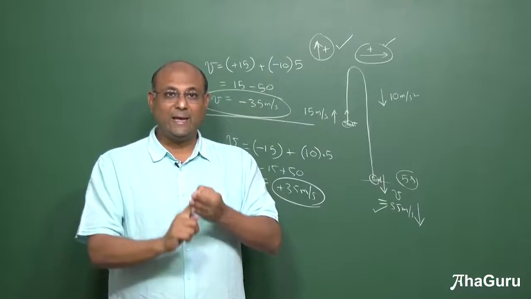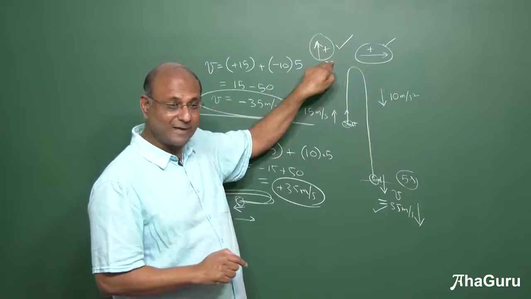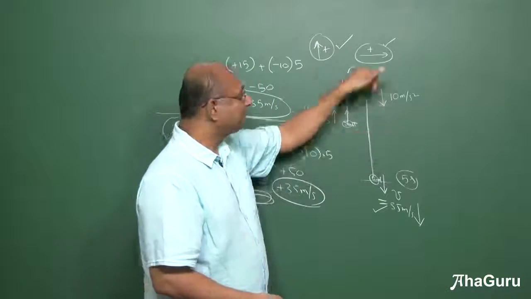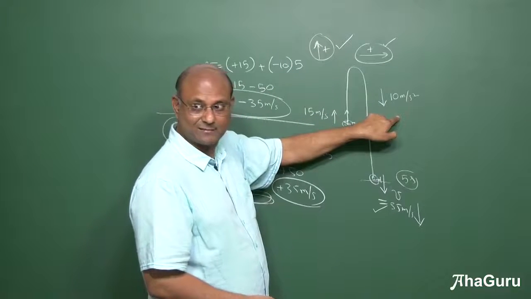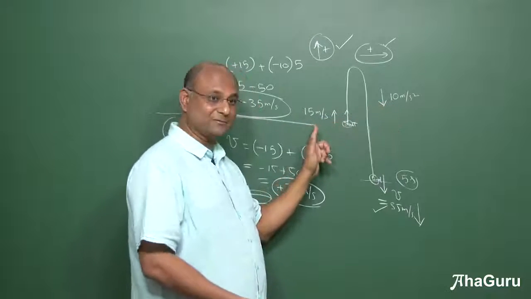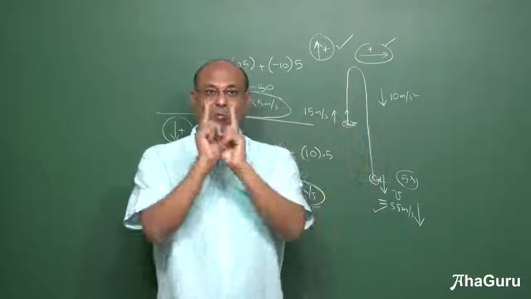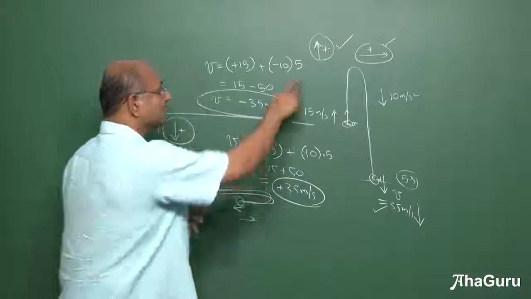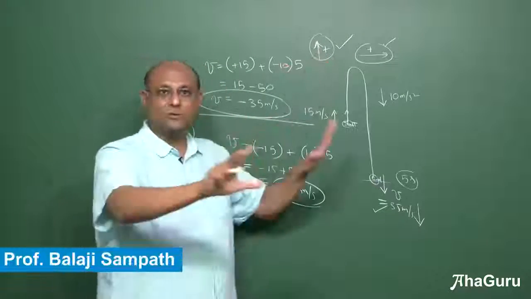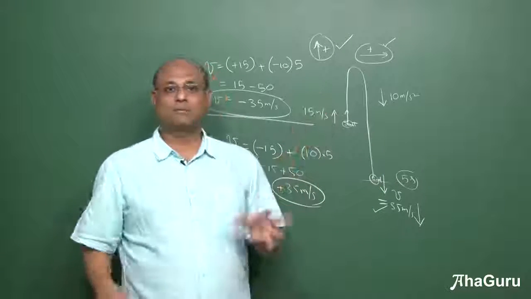U, V, A all have signs. The sign is what you choose as the positive direction plus whatever that thing already has. This A is down. So if this is down and you chose up as positive, this is minus 10. If you chose down as positive, this will become plus 10. But if this becomes plus 10, this will become minus 15. So you will have to take that into account. Everything must be chosen in the same direction. One plus for the full problem. Don't do things like this, plus plus. I am just showing it to you as a demonstration. You will only take one plus. Once you define the plus direction, stick with it. Don't change it in the middle. So I hope that is clear. Practice a few problems, then this should become easier.